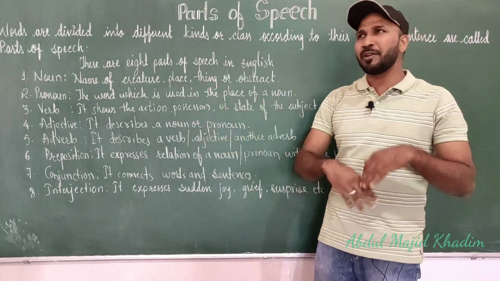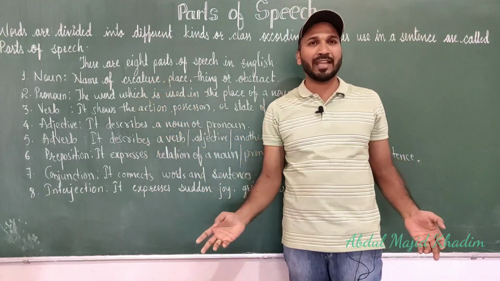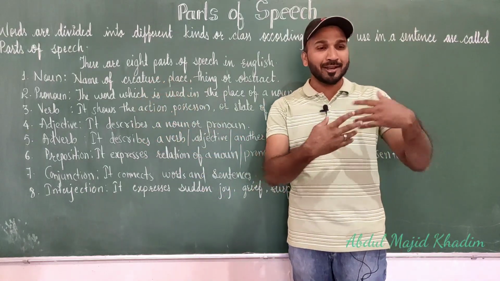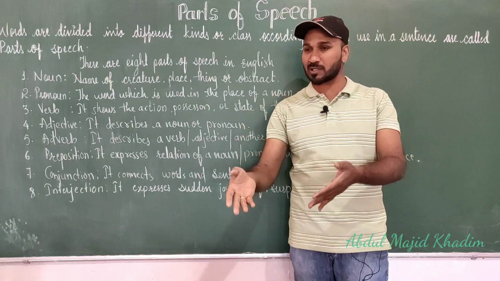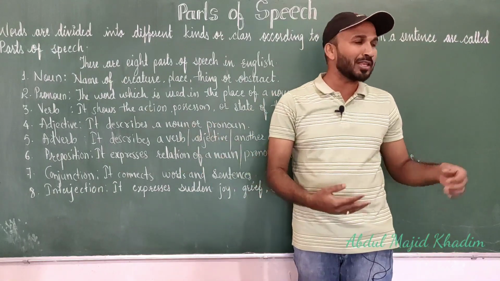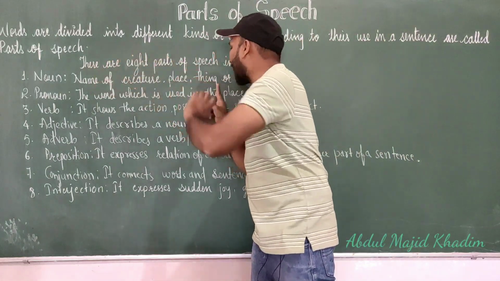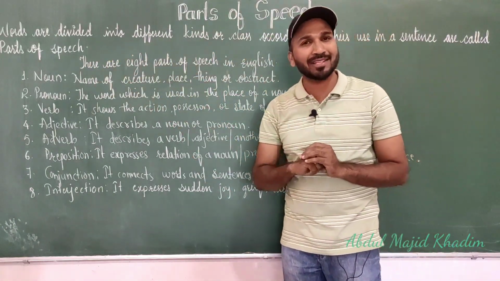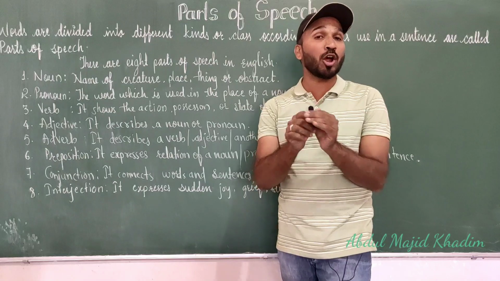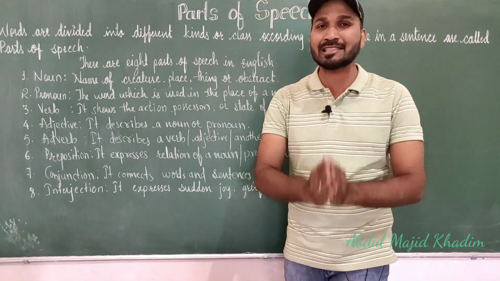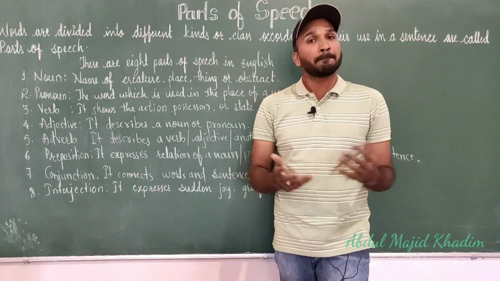And things, various things we see every day in our life. In front of me there are so many things: keys, books, chalk, notebook. The names of things are also nouns. Or abstracts. Abstracts are those which do not have a physical state. For example, pain.